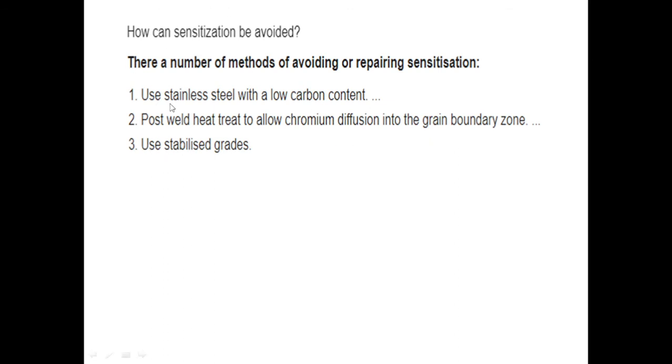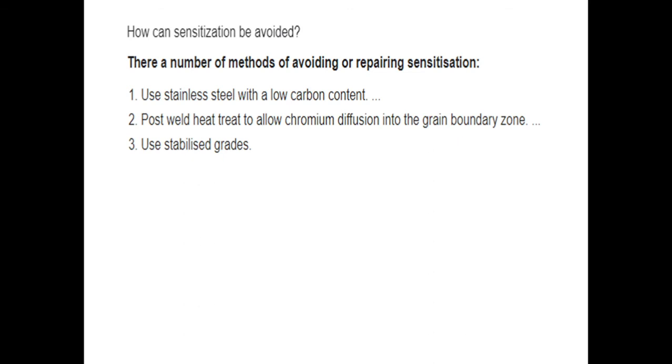Use of stainless steel with a low carbon content. As we know, carbon is added to stainless steel, but the percentage of carbon in stainless steel varies. The main purpose of the carbon in stainless steel is to increase its hardness. But there is a range, an upper limit and a lower limit, of the carbon content.